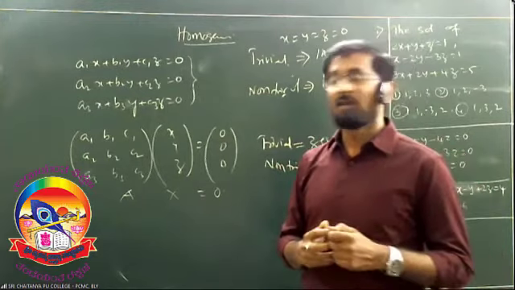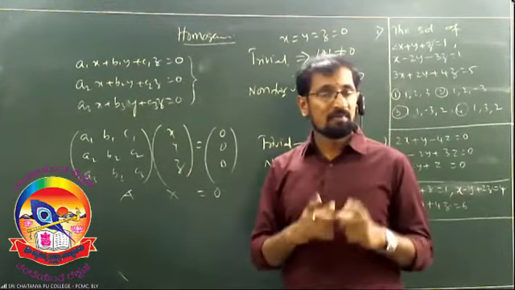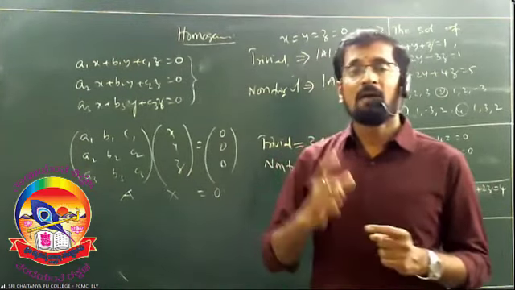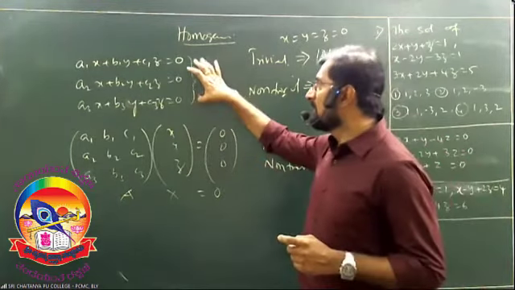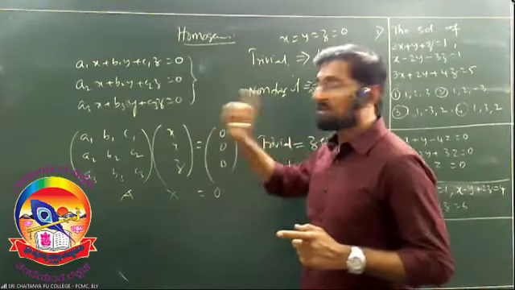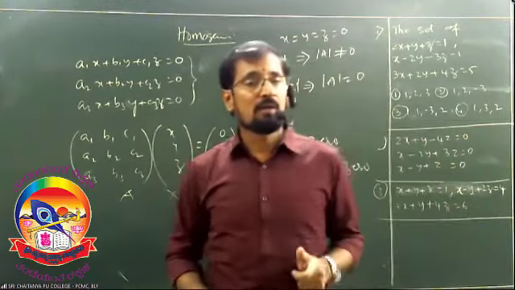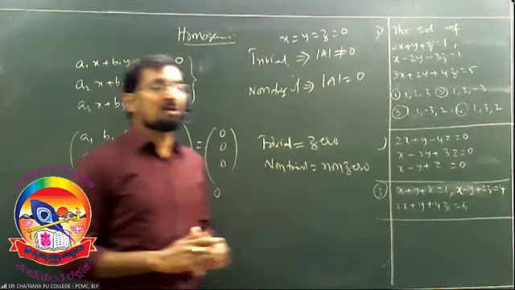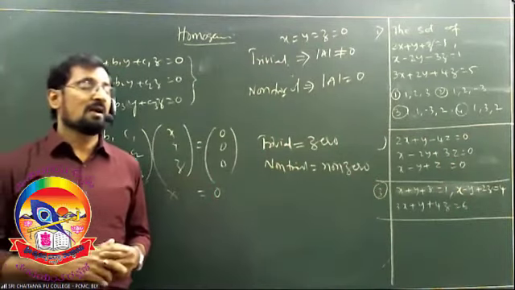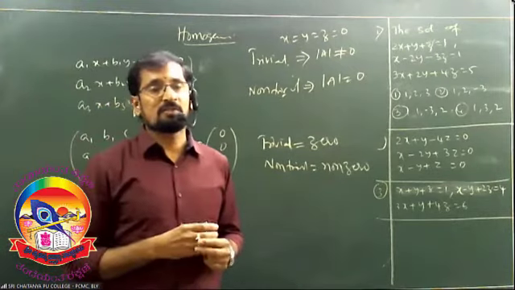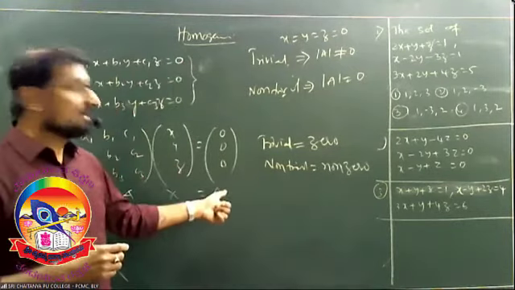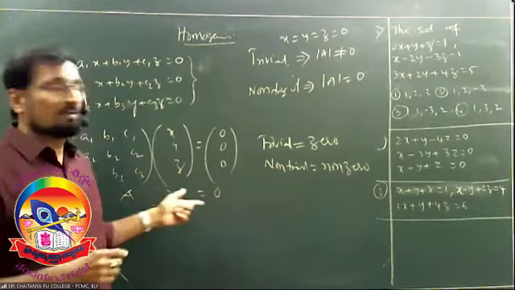When can you say the system has a non-trivial solution? First of all, after writing the three equations in matrix form, you are going to get the coefficient matrix, variable matrix, and null matrix, which is AX equals 0.